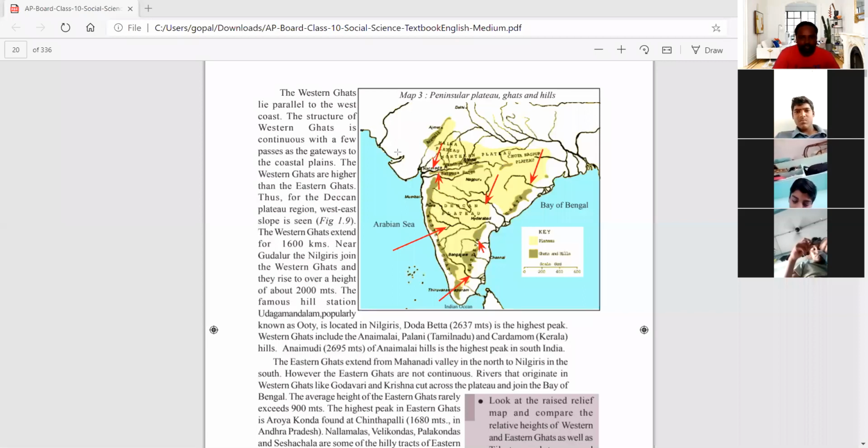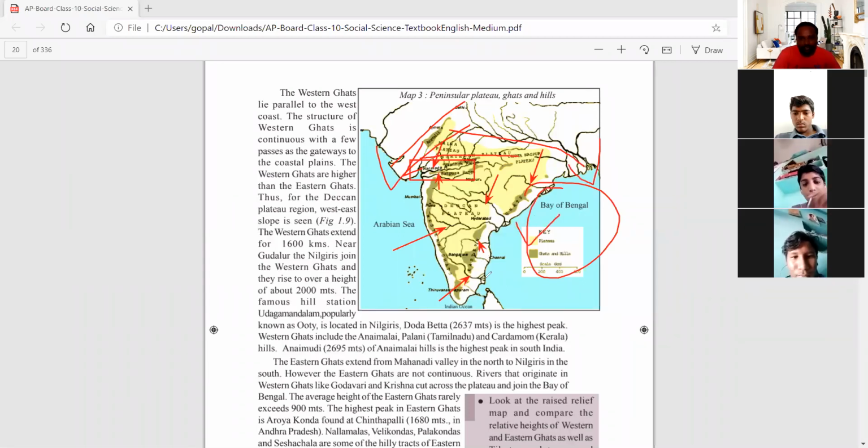And of course here also we can see the names given here. Here you can see the Narmada and Tapati. So Narmada and Tapati are flowing from eastern side to western side, like this direction. But almost all rivers are flowing from west to east side, and finally they are joining the Bay of Bengal.